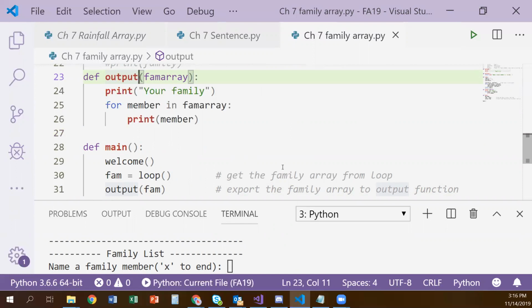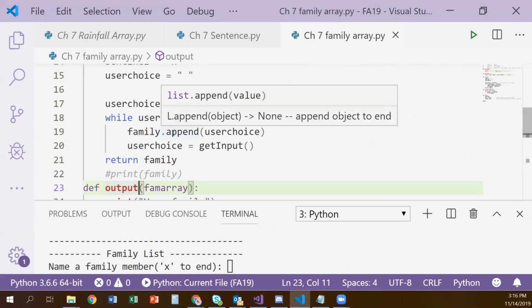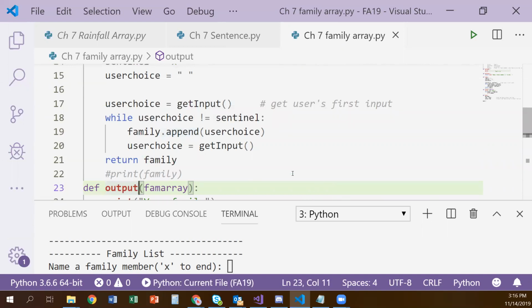So I called it 3 different things. In the main, I called it fam. In our output function, I called it fam array. And in our loop function, we called it family. It's all the same array that we're passing around. We just called it all those different names.